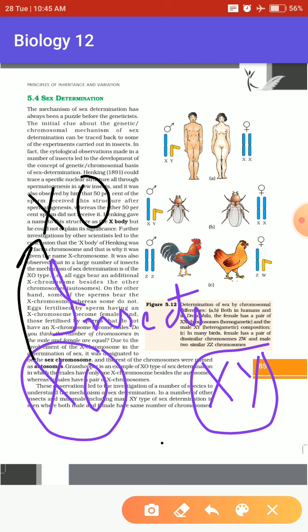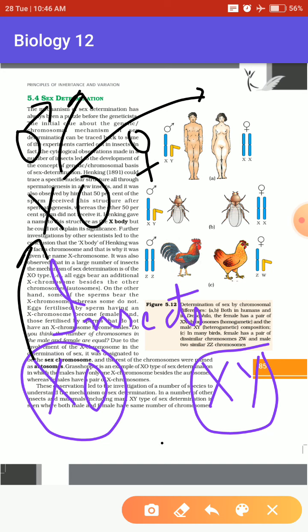So the X0 type can be classified into two different chromosome structures, which are found in the male as well as in the female. The XO type of chromosome in the male was of this pattern, and in the female it was of this pattern.